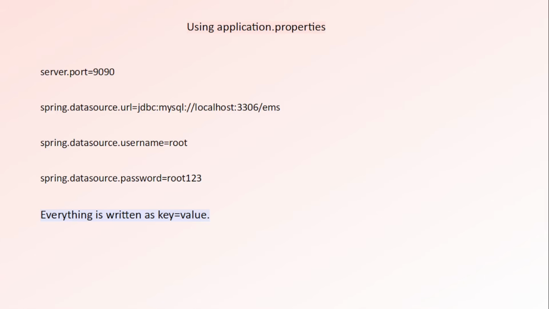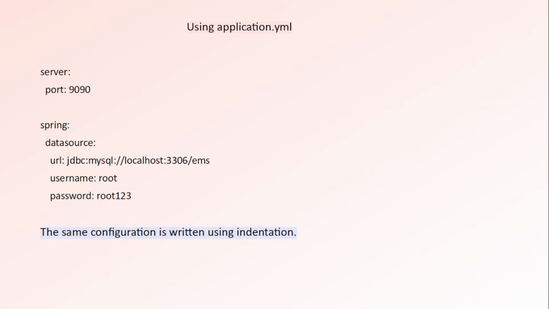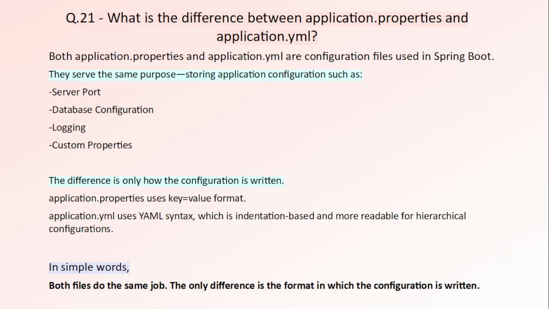In application.properties, configuration is written using the key value format, and in application.yml, the same configuration is written using YAML syntax with indentation. Many developers prefer application.properties for smaller projects because it's simple. On the other hand, application.yml becomes much more readable when the configuration is large and contains many nested properties. So if an interviewer asks which one is better, then you can say neither is better. Both are fully supported by Spring Boot. The choice depends on the project's requirement and the team's preference.